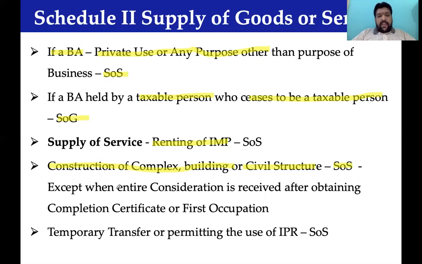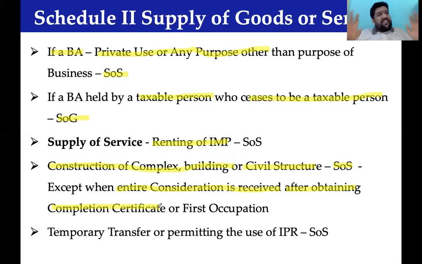Except when, look at that wording, entire consideration is received after obtaining the completion certificate. When a local authority says your building is completed, when you have done everything.